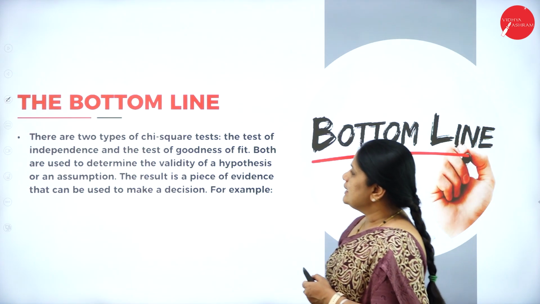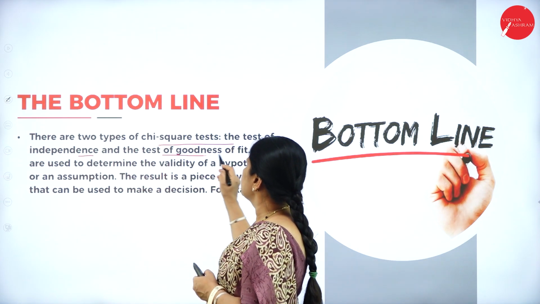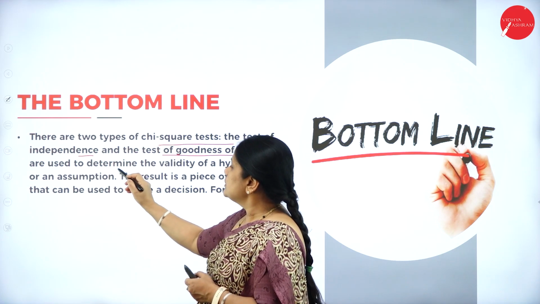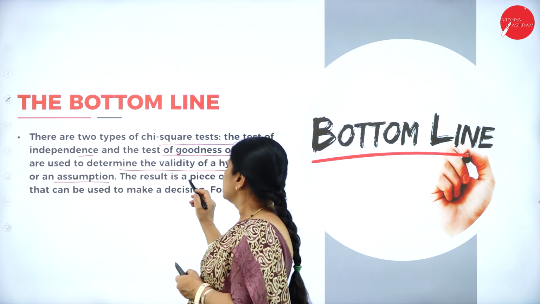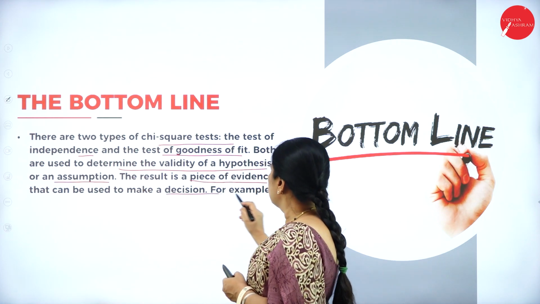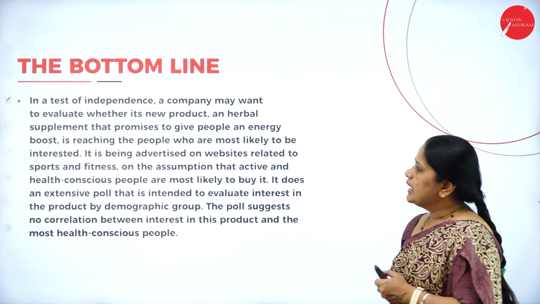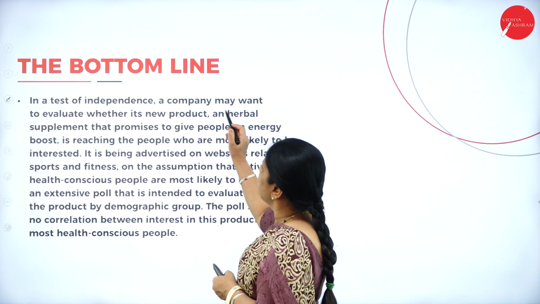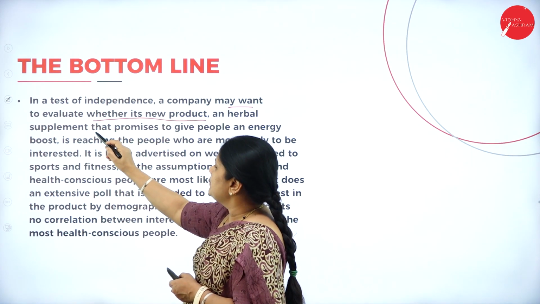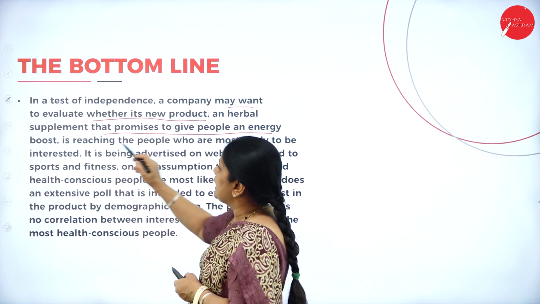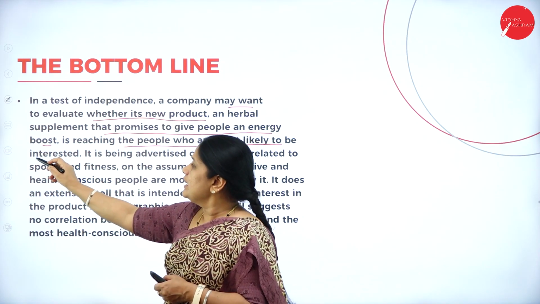Next, the bottom line: there are two types of chi-square test, the test of independence and the test of goodness of fit. Both are used to determine the validity of a hypothesis or an assumption. The result is a piece of evidence that can be used to make a decision. For example, in a test of independence, a company may want to evaluate whether its new product, an herbal supplement that promises to give people an energy boost, is reaching the people who are most likely to be interested.